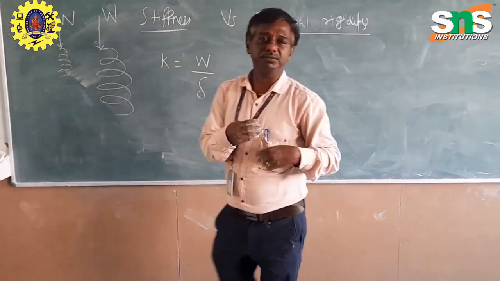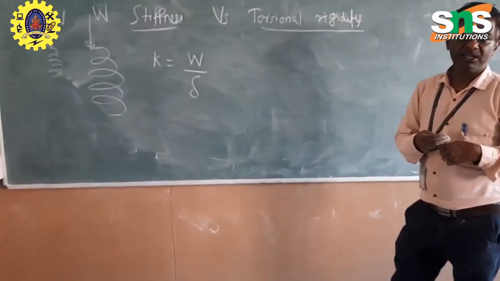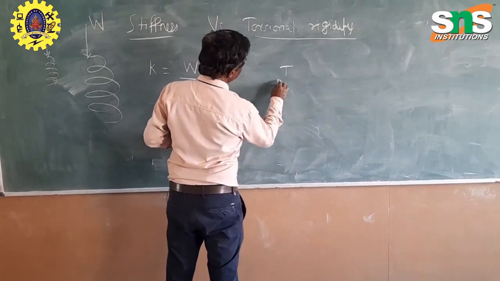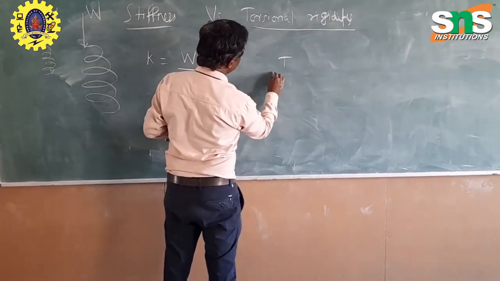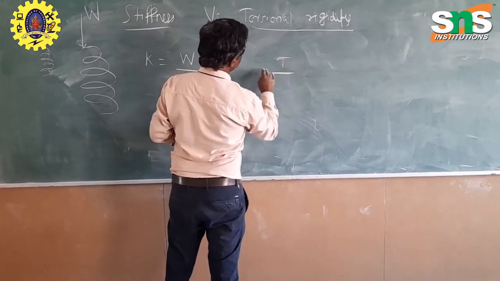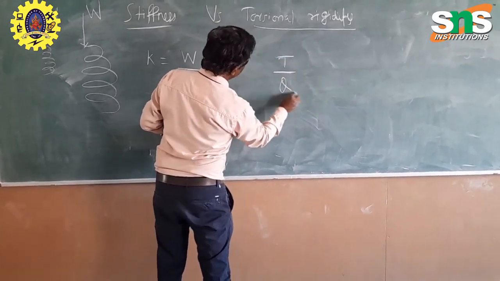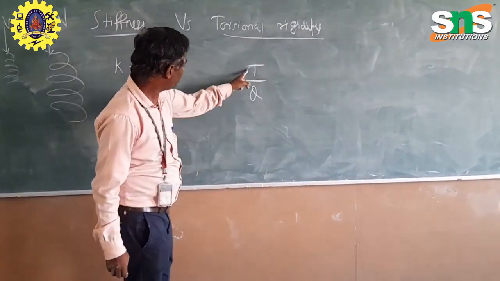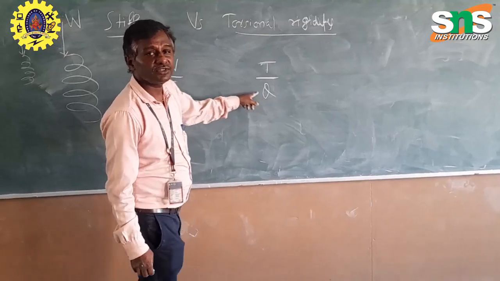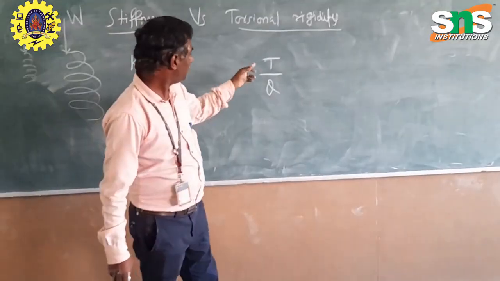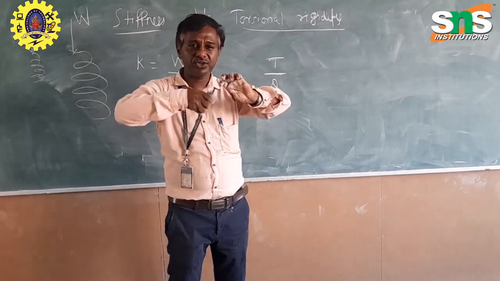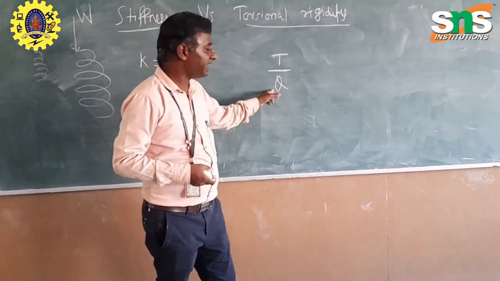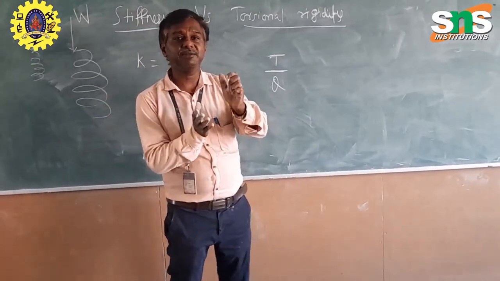Here torsion comes into the picture. Torsional rigidity is given by T by theta. Instead of an axial load, we apply a torque, a twisting moment, so that it produces an angular deformation.